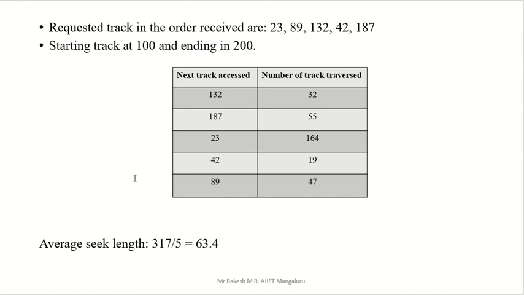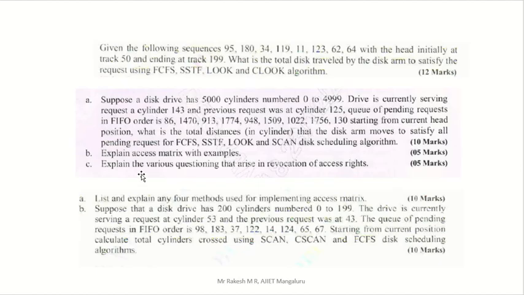Now in the question paper, a lot of questions we are going to get like this. So given a following sequence 95, 180, 34, 119, 111, 123 like this, with the head initially at track 50, they will give a head. Okay, starting number they will give, 50. From 50 we have to start, but we can't consider this number in the table. Okay, we have to consider other numbers. We can't consider this head, we have to take it outside the table. You already know that. And ending at track 199, that means we have totally 200 tracks, 0 to 199. You have to divide that according to your fashion, in any manner.